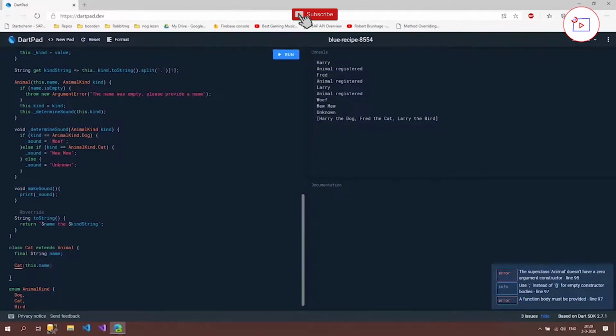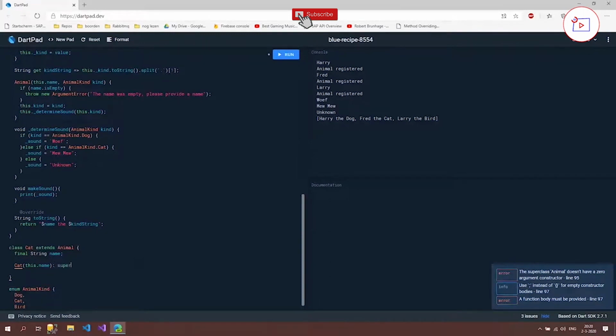Then we need to access the constructor of our superclass or parent class. And as you saw at the override, when we created this toString method, it calls the super.toString. And just as with super.toString, we need to call the superclass.